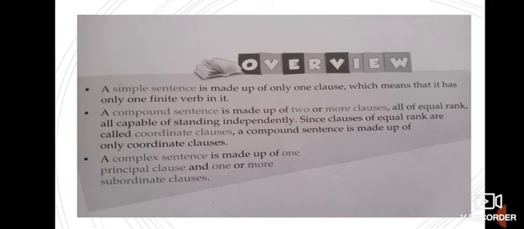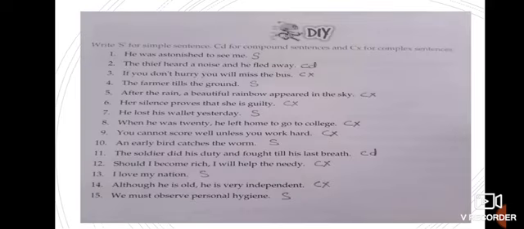Now see the exercises. In your exercise, question number 1 is: write S for simple sentence, CD for compound and CX for complex sentences. Now children, there are 15 sentences and we have to find out what type of sentence each one is. See number 1: He was astonished to see me.